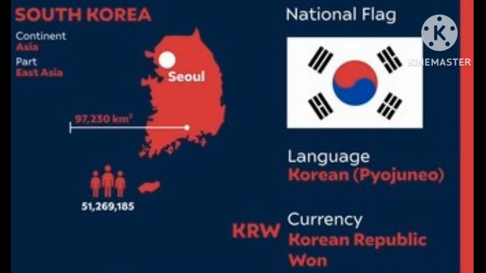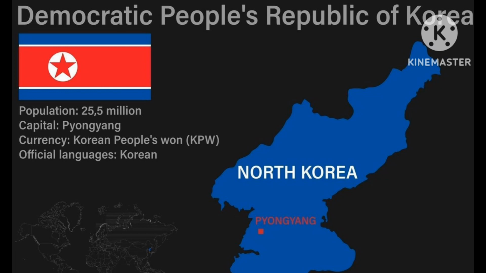Next country is South Korea. The capital of South Korea is Seoul, and the currency of South Korea is the Korean Republic won, and the flag of Korea is also shown on the screen, and its world map is also on the screen. The next country is the Democratic People's Republic of Korea, North Korea. The capital of North Korea is Pyongyang, and the currency is the Korean People's Won, and the official language is Korean. And you watch the world map of North Korea also on the screen, and its flag also.